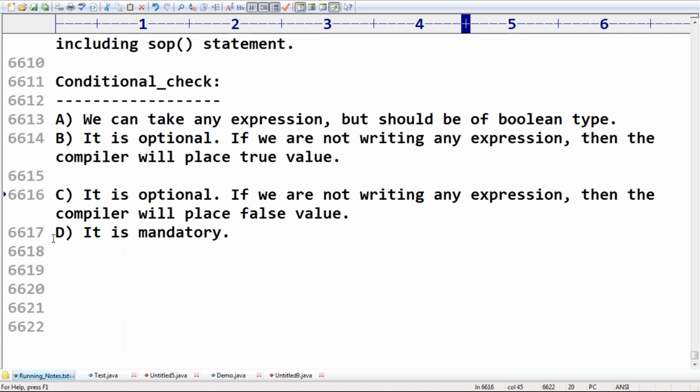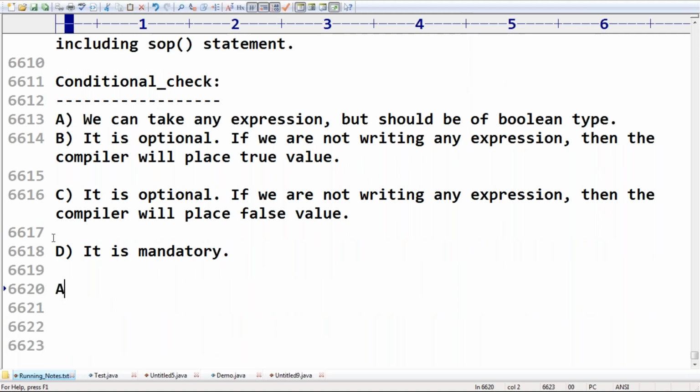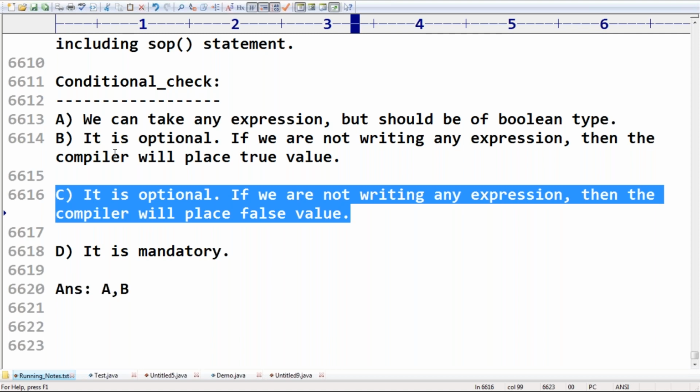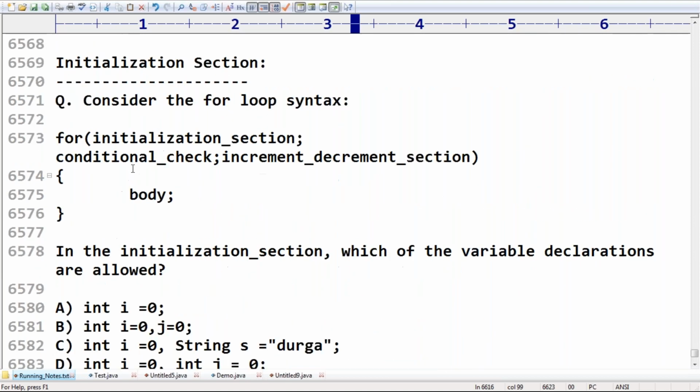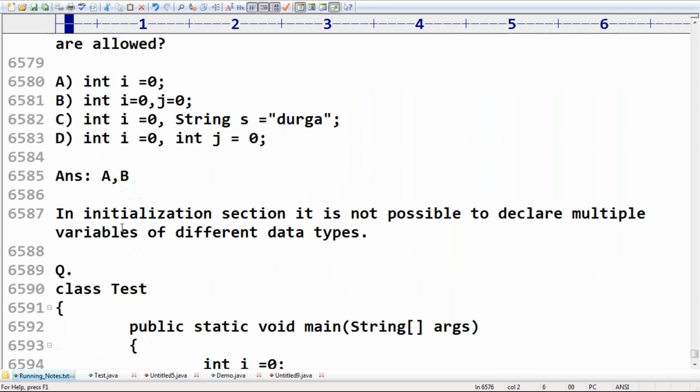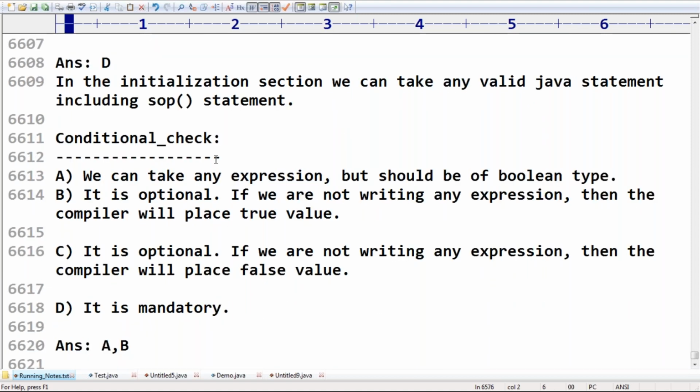So which one is the correct answer? Can you please confirm? Respond. A and B. Remember this. It's not mandatory, and the compiler will not place false. So obviously A and B itself is the answer, sir. Very important terminology, so please take special care about the conditional check.